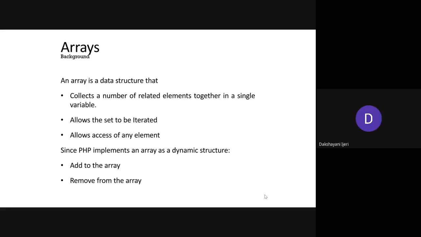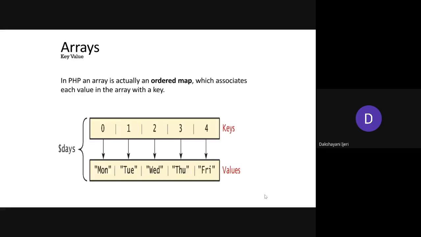Okay. As with arrays that we already know, it is a data structure in which we add the elements in some order. As a basic definition, you can add as many elements as you want into an array, depending upon the size that you want to restrict for the array. And since it is a dynamic structure, once you have created the array, you can add elements at any time into it, and you can also remove elements at any time from the array. Okay.